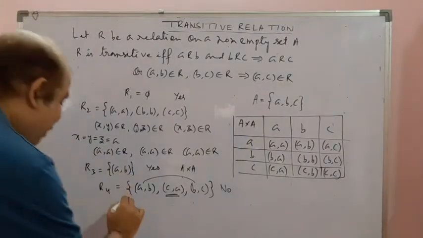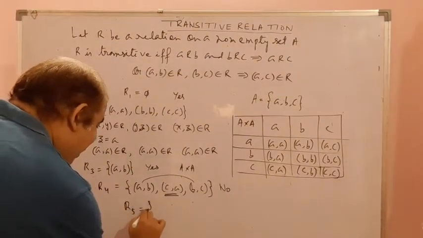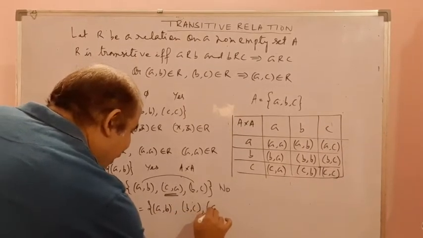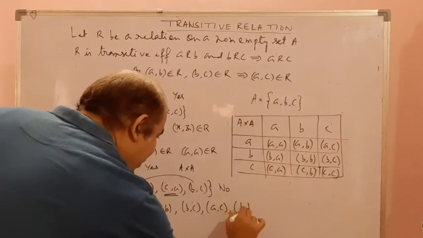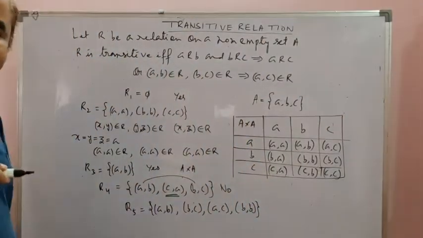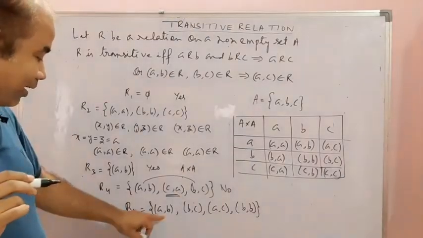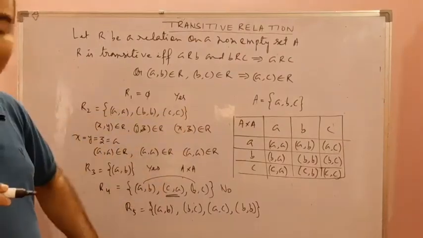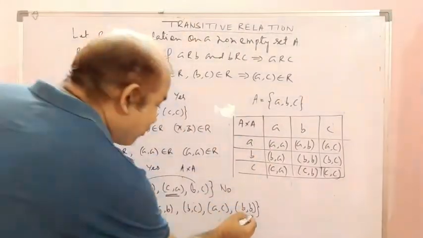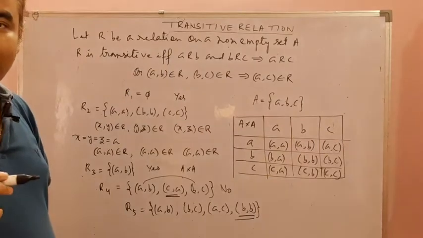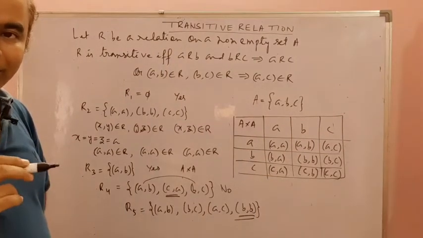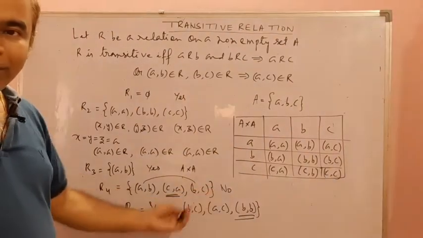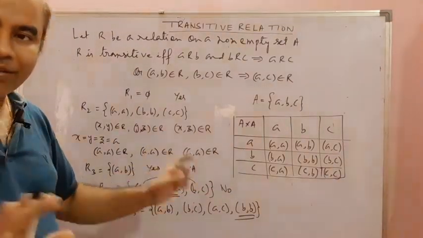Then suppose the next one is like that: a comma b, b comma c, a comma c and b comma b. This time for a comma b, b comma c, we have a comma c. These three ordered pairs satisfy our condition, and one more ordered pair is there. So for that, is it transitive or not? If you have only the first three ordered pairs, then the answer is yes.